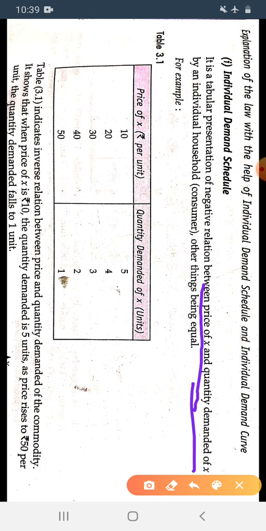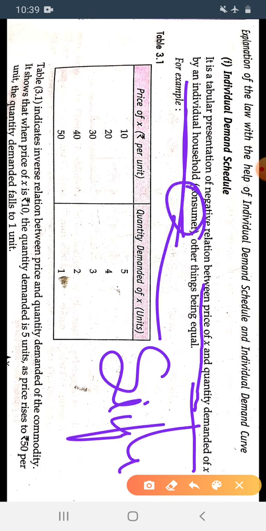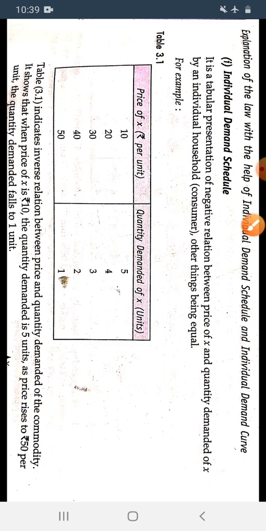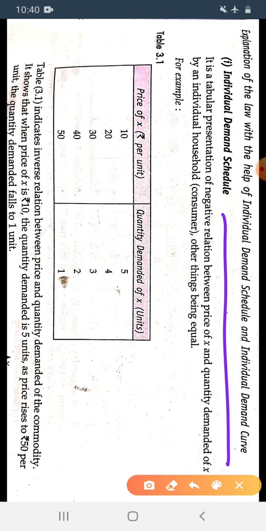What is an individual demand schedule? It is the tabular presentation of the negative relation between the price of the X commodity and the quantity demanded by an individual household, that means a single or individual consumer. We provide the tabular presentation of the data. The data shows the negative relation between the price of the X commodity and the quantity demanded of the X commodity by an individual,